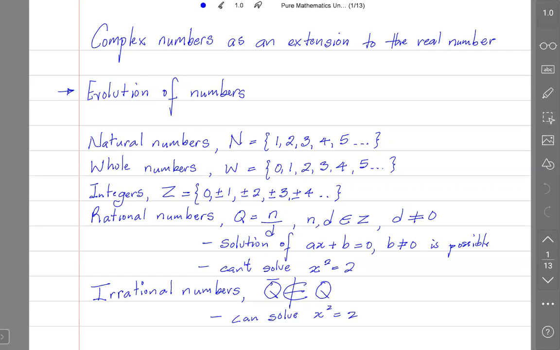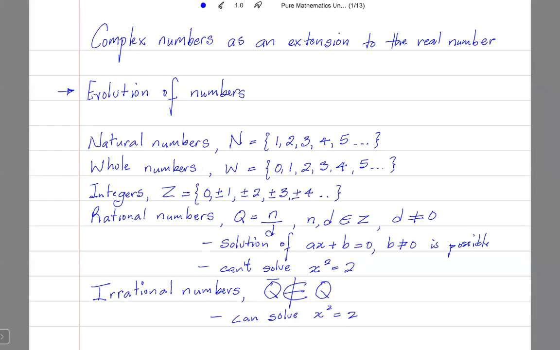Now, once we got to rational numbers, we're able to solve the equation ax plus b is equal to 0, where b is not 0. Before the introduction of rational numbers, the solution to that was not always possible.